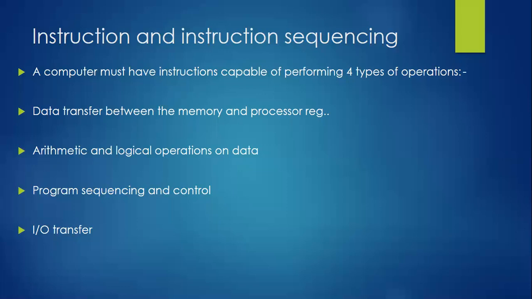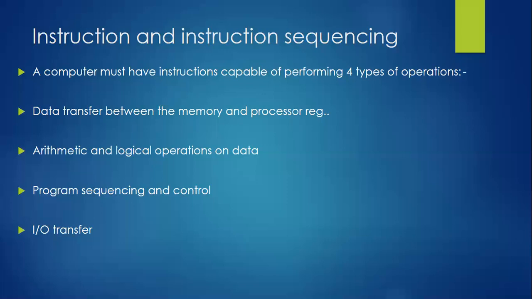Our instruction must follow the sequence of the program. It should not be like the first line is executed and then it jumps to the last line. Then what is the use of the intermediate lines, right? It should begin with 0, next 1, 2, 3, 4, till the end of the program. And also for control we have some set of control instructions. This is the third point, and it's totally related to instruction sequencing. Regarding program sequencing and control, we need to discuss it in the next class. Here, program sequencing means beginning with the first line of the program and ending the execution at the last line.